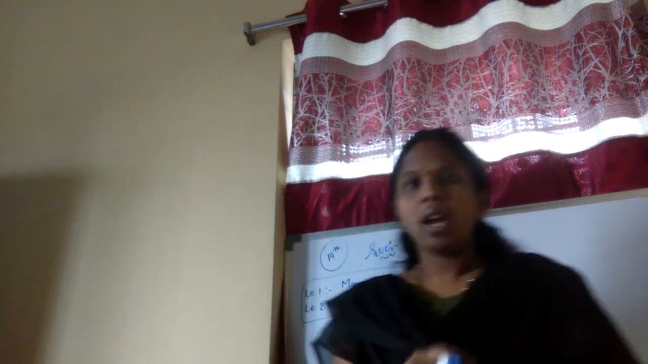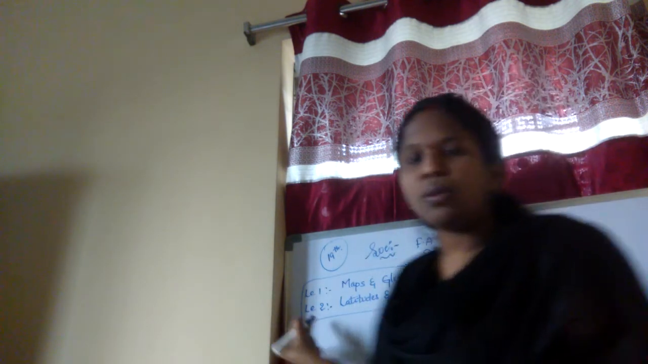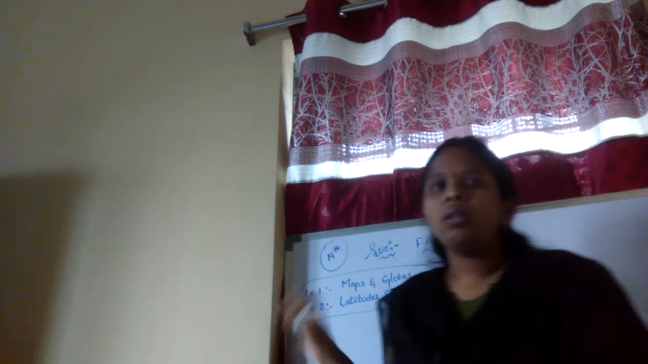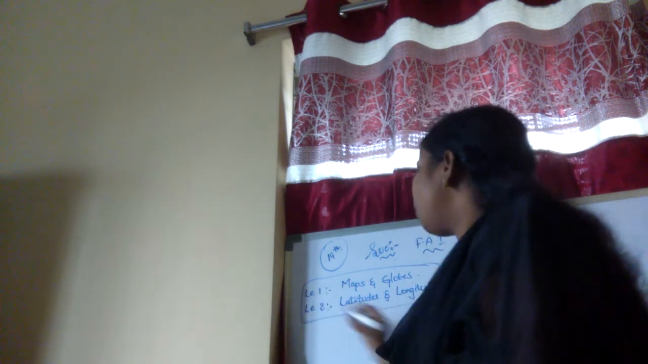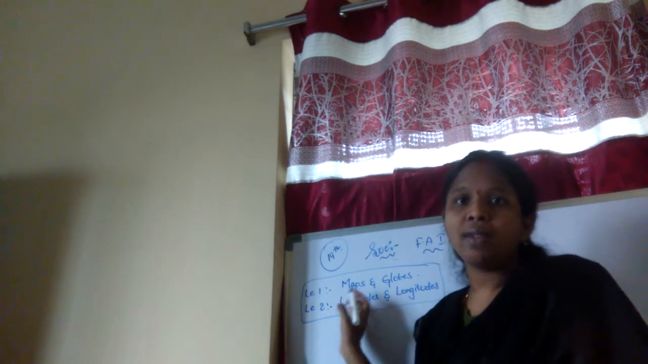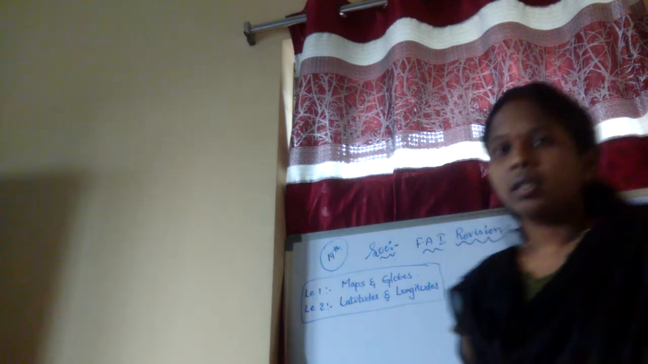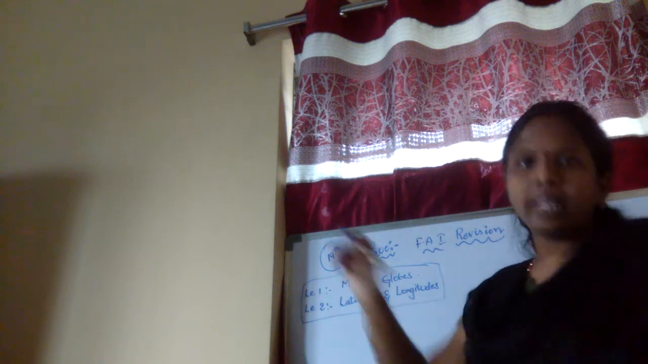So your maximum portion for FA1 is lessons 1 and 2 from science and lessons 1 and 2 from social. If there are any changes in the exam or in the portion, I will tell you in the next session or coming sessions. Okay, so this is the portion. Right now, from social we have maps and globes. Our exams will be from the 19th onwards.